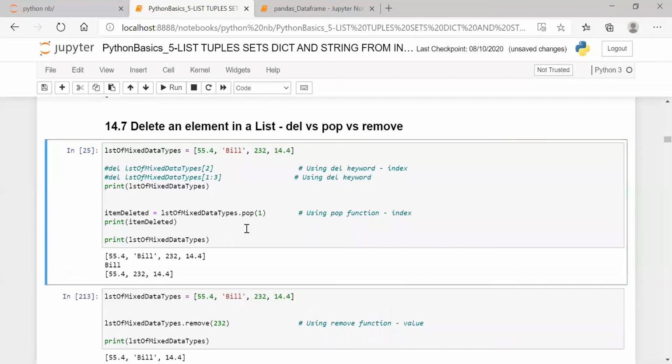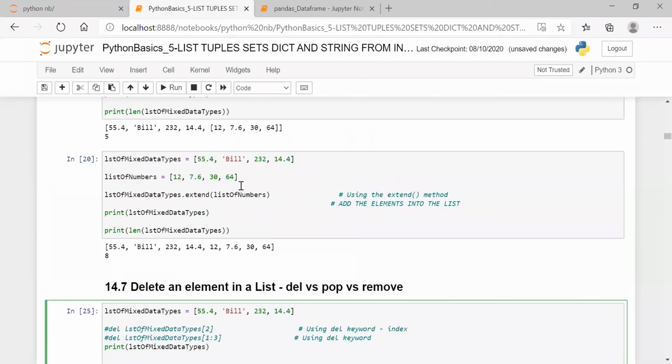So pop also uses the index, the first element, 0, is being popped, and I stored it in the item deleted. After that I am printing both: what is the item deleted, and after deletion what is my list. So this is the first list with values. After that I am popping one using the pop function with the index value, and delete also using the index value.